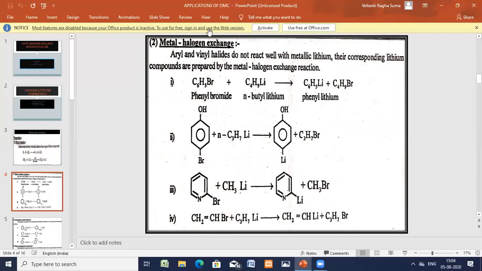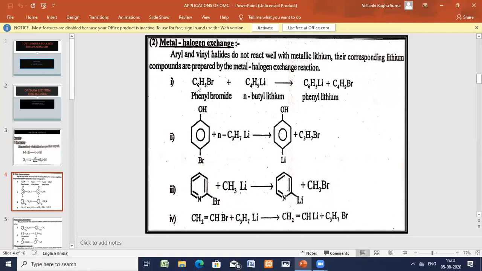Let us see the second preparation, metal halogen exchange. In this, metal and halogen are exchanged. Aryl and vinyl halides, generally, such as CH2=CH-X, vinyl halide, do not react with metallic lithium. Their corresponding lithium compounds are prepared by metal halogen exchange.